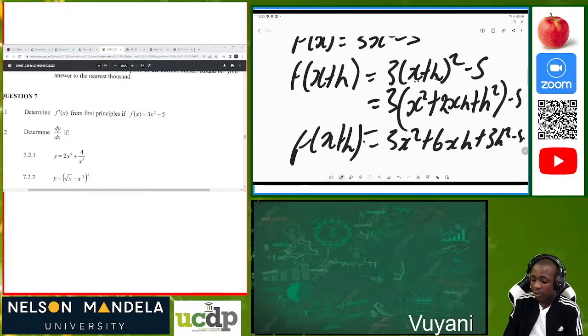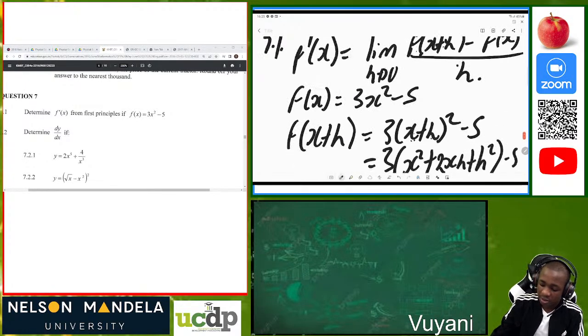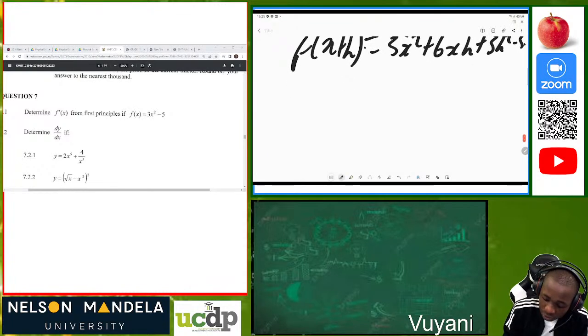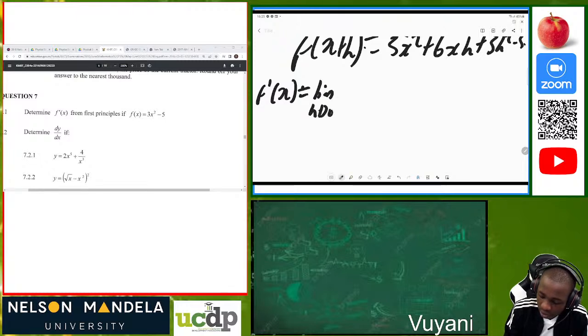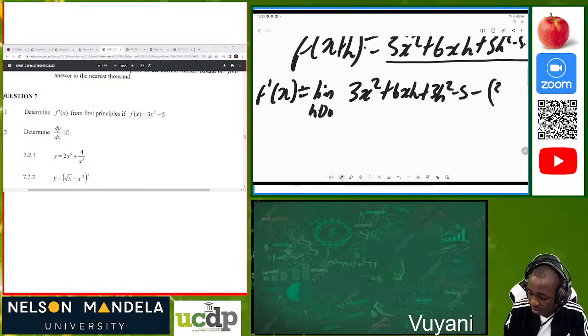So now I can calculate the first derivative, because now I know this, I also know this. So now come on, help me, let's do this thing together. So f prime of x will be equal to the limit as h tends to 0 of, what is f of x plus h? We calculated it, it's 3x squared plus 6xh plus 3h squared minus 5, minus, what is our f of x? It was 3x squared minus 5. Then we divide everything by h.